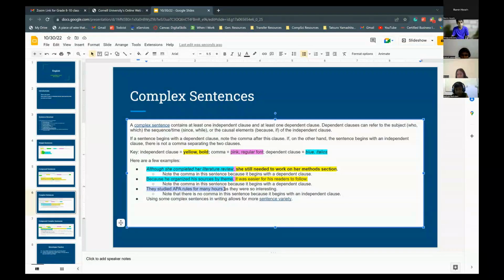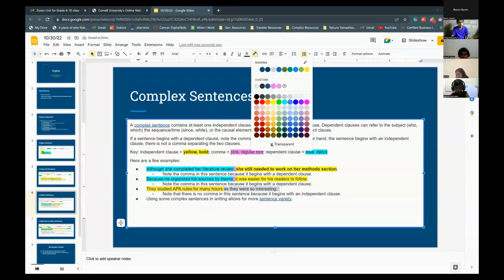So they studied APA rules for many hours. It is independent clause. Sorry, say that one more time. It is independent clause. Yeah, so that would be an independent clause. Good job. And then what would be this last part? Dependent clause. Yes, this would be the dependent clause.